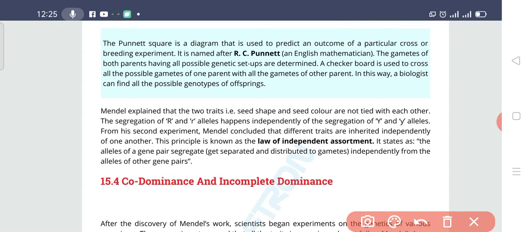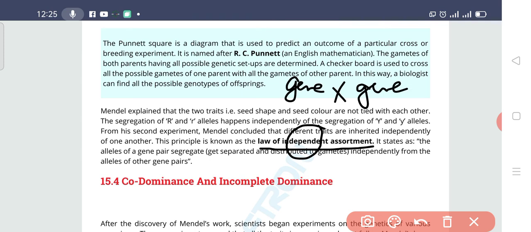Well, students, today we are going to discuss the law of independent assortment. As the name indicates, independent means that genes are not depending upon other genes.